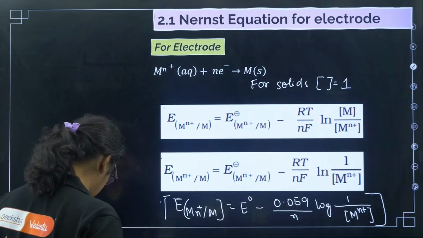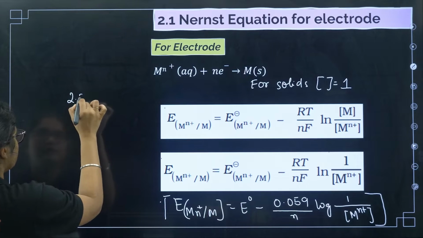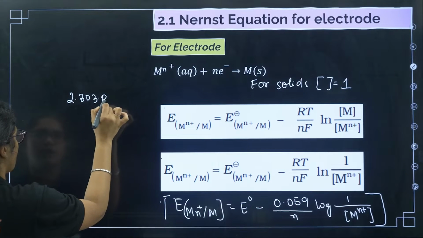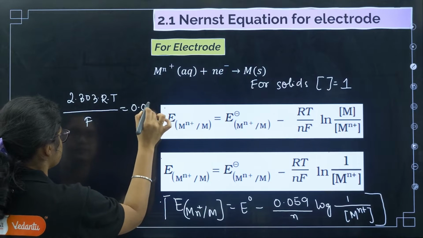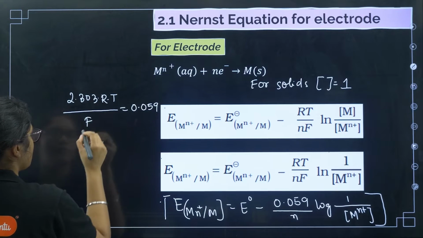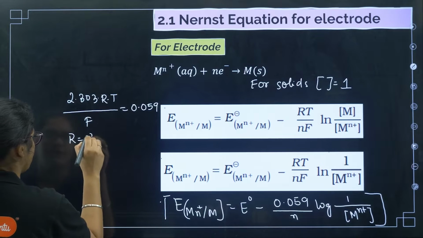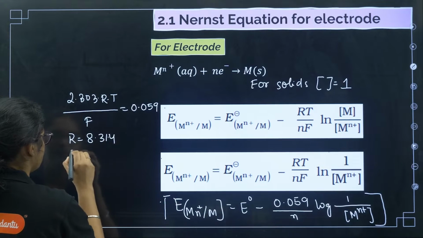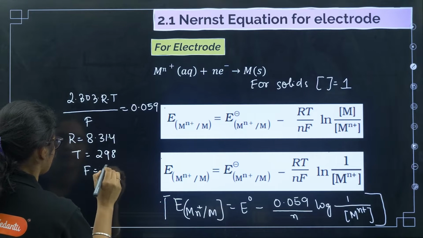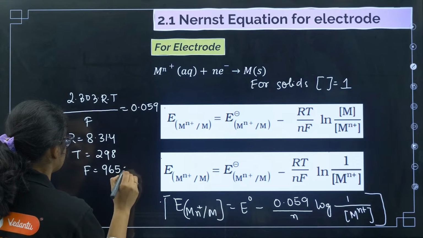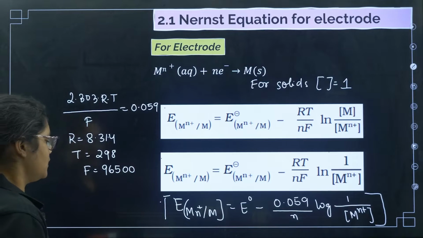So what I am saying here is 2.303 into R into T by F is equal to 0.059. Now what is R here? R is 8.314, T is 298 and F is 96500. Okay, fine.